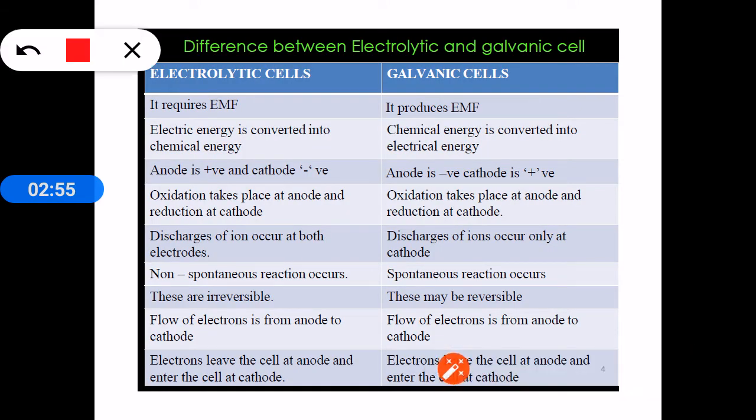Difference between electrolytic cell and electrochemical cell or galvanic cell. The electrolytic cell requires EMF to run the cell, as we have seen that a battery or external EMF is applied. In a galvanic cell, EMF is generated. In an electrolytic cell, electrical energy is converted to chemical energy, whereas in a galvanic cell, chemical energy is converted to electrical energy.